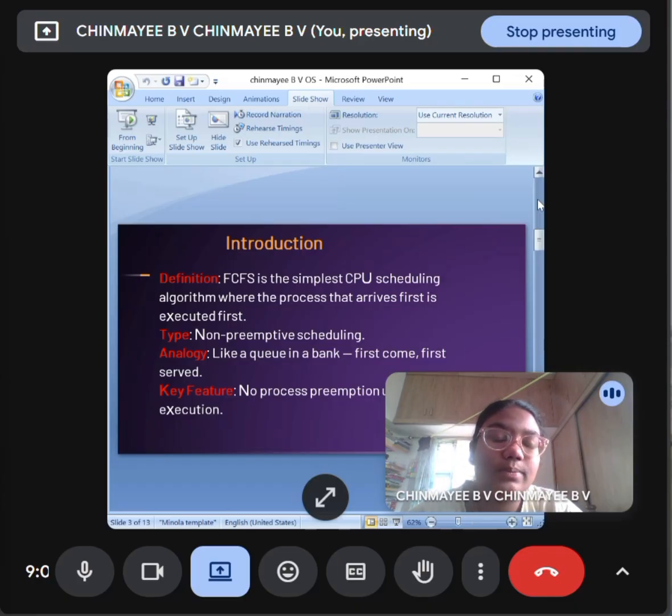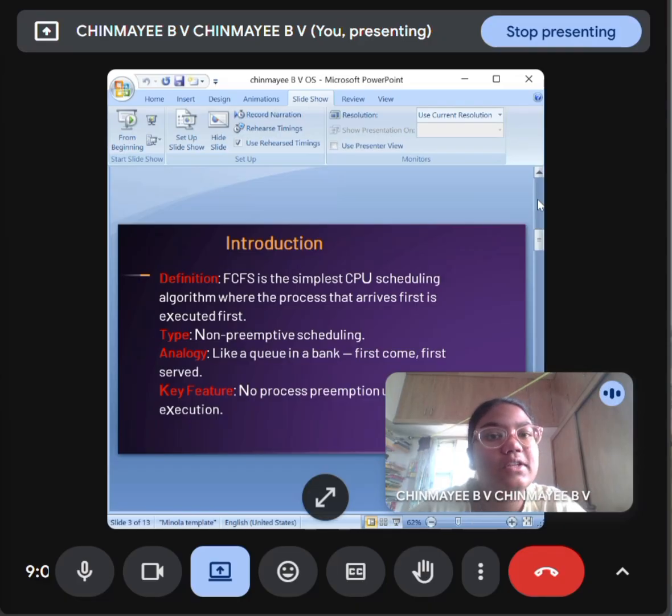In that, the process which came first will be served first, and the second and last will be executed one by one. It is also non-preemptive. There is no preemptive scheduling here. It is one kind of non-preemptive scheduling algorithm. Example, like a queue in a bank: when people are standing in a queue to deposit money, to enquire, or to create an account, they will stand in a queue.